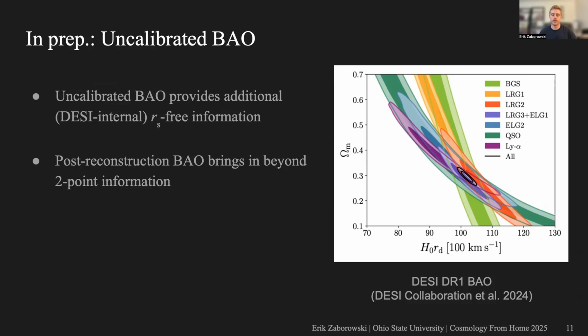And because we're including post-reconstruction BAO data, another benefit to this is that it brings in information beyond the two-point clustering, which is not present in our current full shape constraints. And I'm also excited about this update because our current results, the ones that I showed you before, are fairly dependent on the supernova data sets, and in particular, their omega matter constraints. And this addition will allow us to release a supernova independent measurement, which we plan to have out very soon.